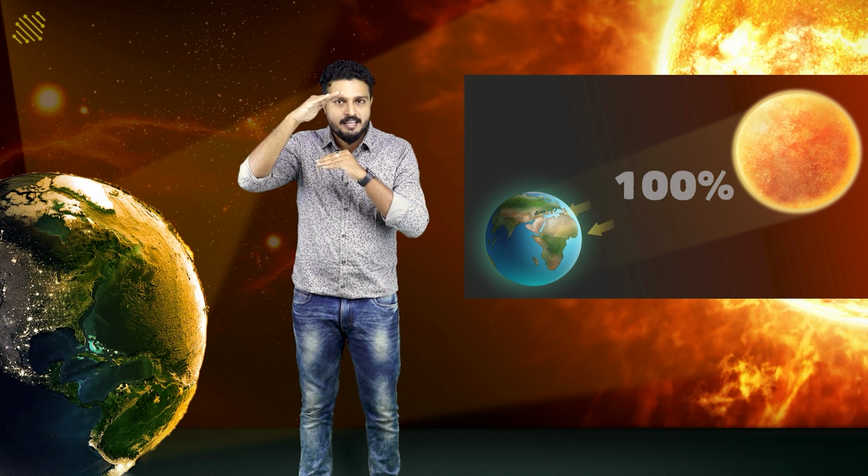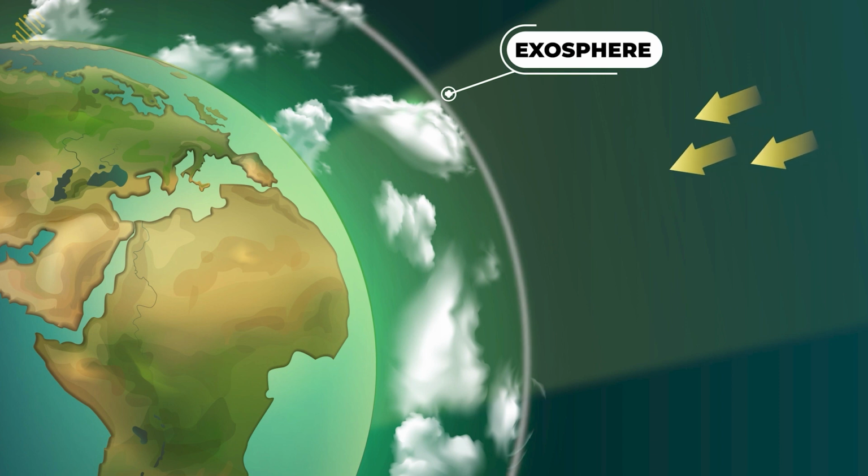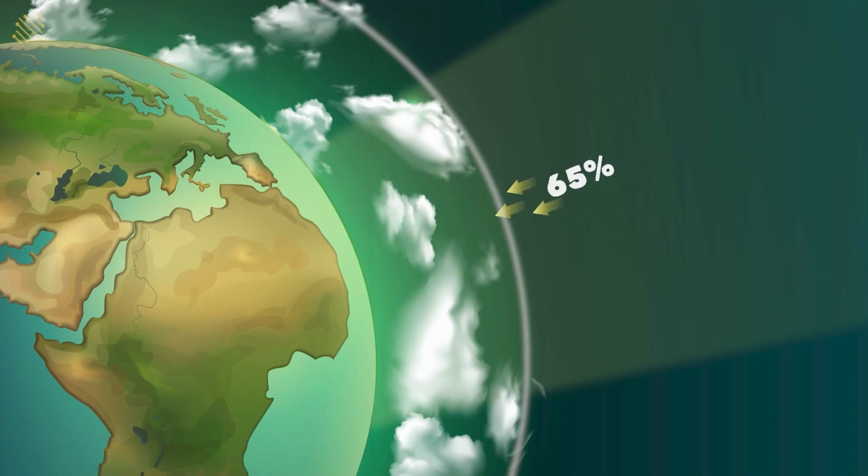100% of the energy given by the sun comes slowly, and as it reaches the outermost layer, that is the exosphere, 35% of its energy reflects back, and that is known as the albedo of the Earth. We have 65% energy that has entered the atmosphere, because already 35% is reflected back even before it entered the atmosphere.